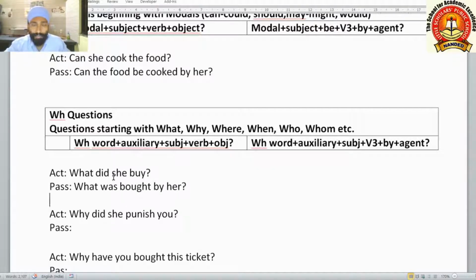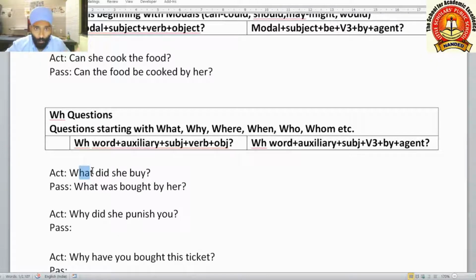Here you will ask where is the subject. In questions beginning with what, she is the subject, buy is the main verb, did is the helping verb, and what is the object in this question. Whatever will be the answer of what will be the object of the sentence. What did she buy? She bought a car. She bought a basket. She bought a computer.